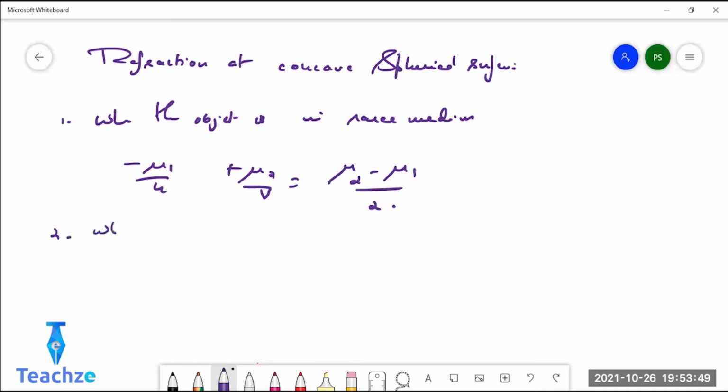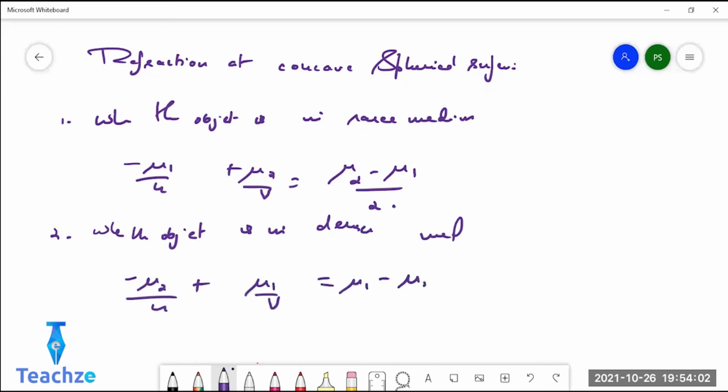And when the object is in denser medium, minus mu2 by u plus mu1 by v equals mu1 minus mu2 by r. By r, sorry, not r by 2. Okay, write it down.